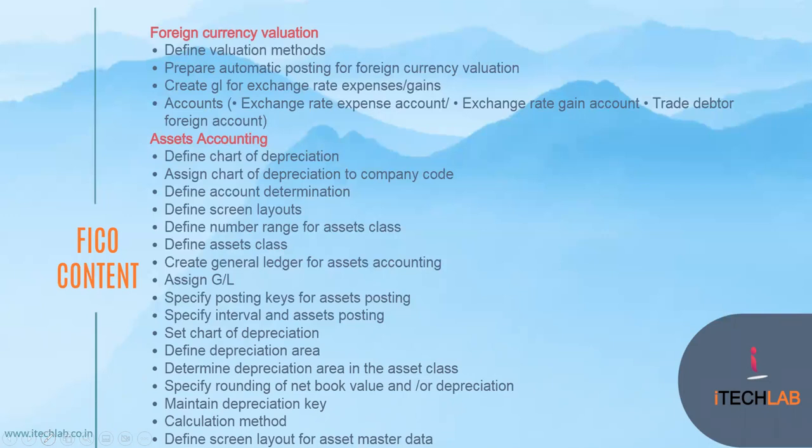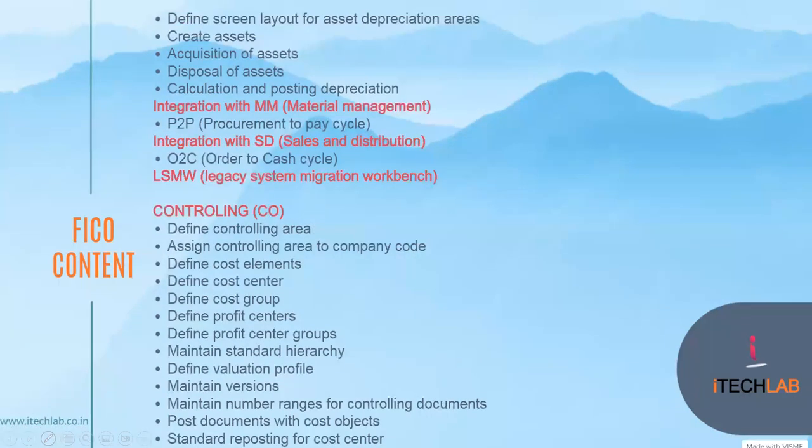And after assets accounting, we will move on to the P2P process. That means the procure to pay process. It's called procure to pay, or it's a purchasing process. This is the integration with MM, that is related to material management. This is another module, and in each and every organization, the module has another person who has to configure it.